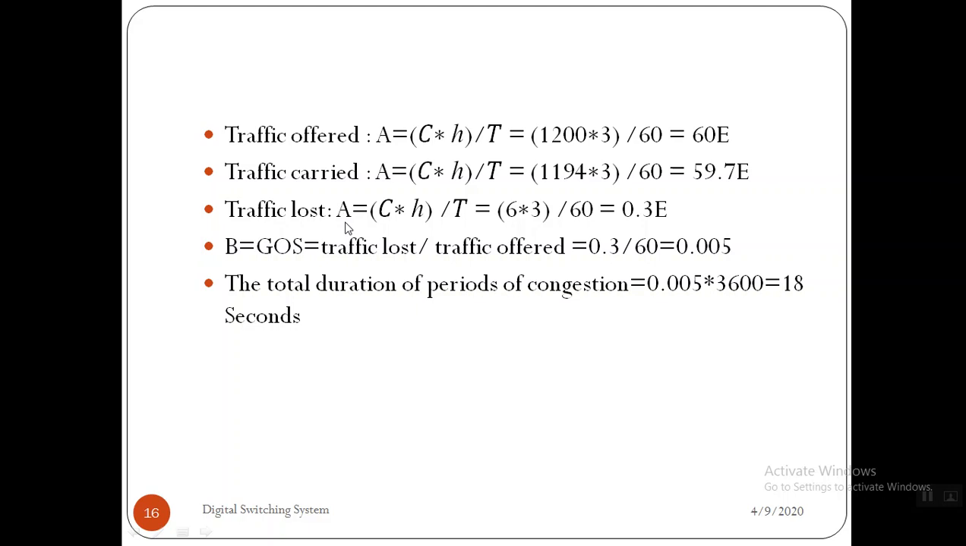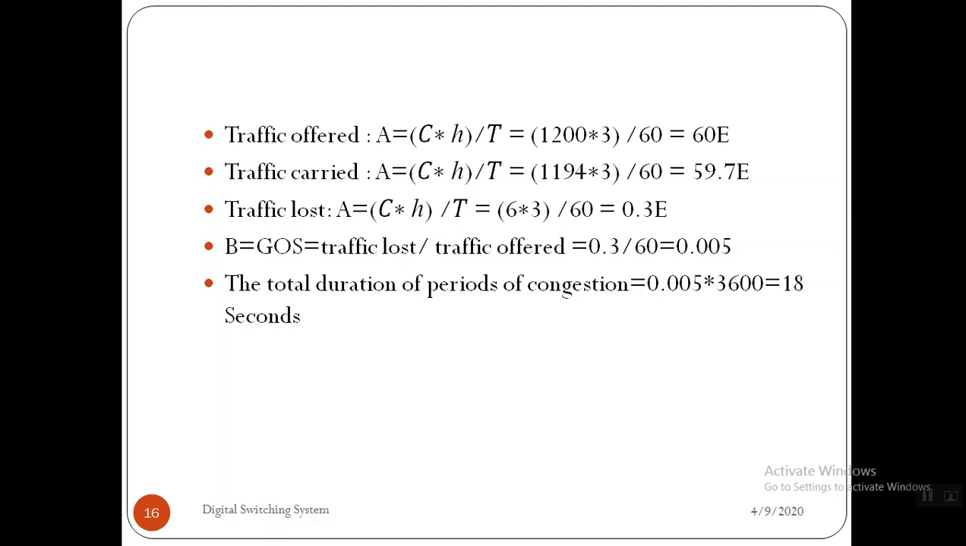The third one: A is equal to CH by T. Here C is going to vary, since this is with respect to the calls lost. How many calls were lost? 6 calls were lost. So 6 into 3 divided by 60, so 0.3 Erlang of traffic is lost.